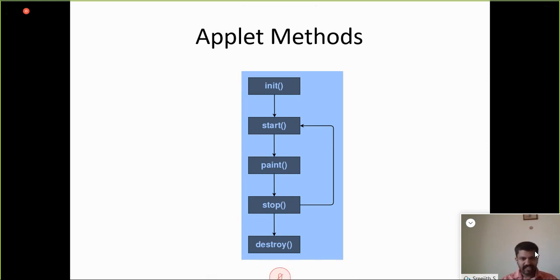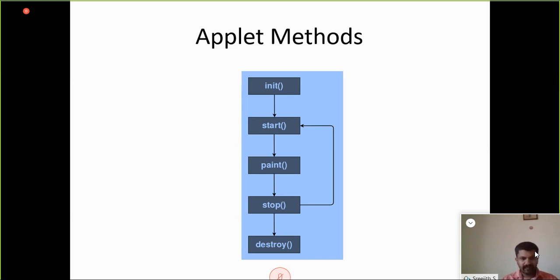Whenever we start a browser containing an applet, the first method to be invoked is init. Remember, these methods are automatically invoked. Whatever we want to do when those methods are invoked, we include that code inside these methods. Init will be called only once, at the beginning.